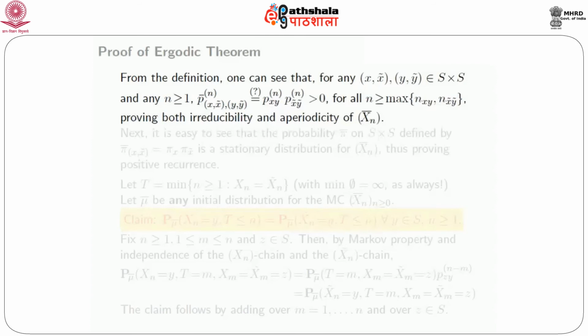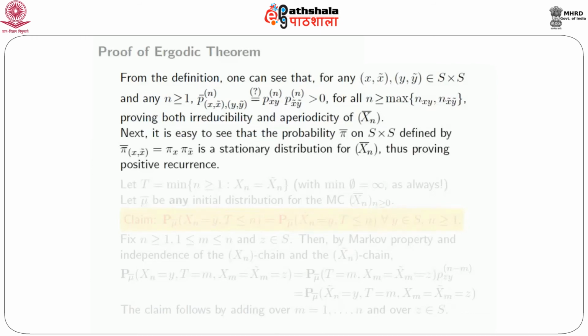And since it happened independently, it's the same as the product, and that is positive for all n greater than or equal to the maximum of n_xy and n_x tilde y tilde, by the definition of n_xy and n_x tilde y tilde. So this proves at one go both irreducibility as well as aperiodicity of X_n bar. Next, I'm going to define a probability pi bar on S cross S, defined as pi bar of (x, x tilde) is pi of x times pi of x tilde.